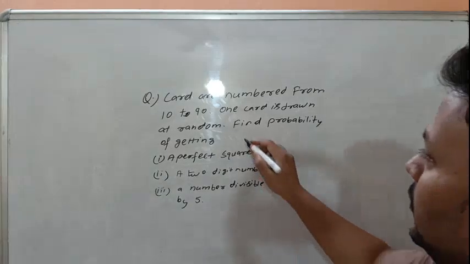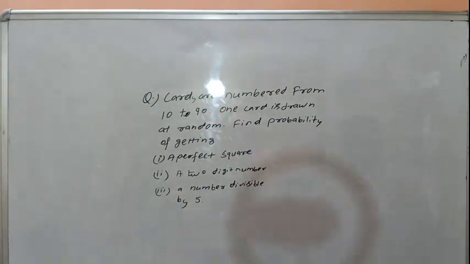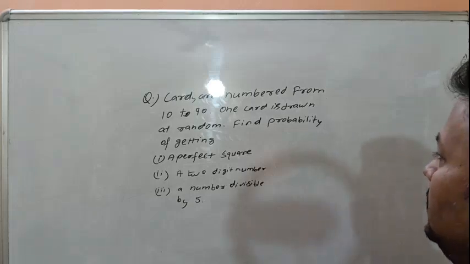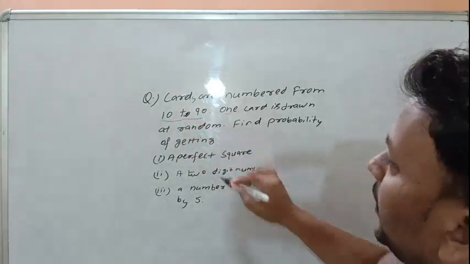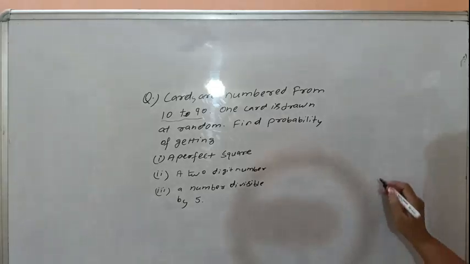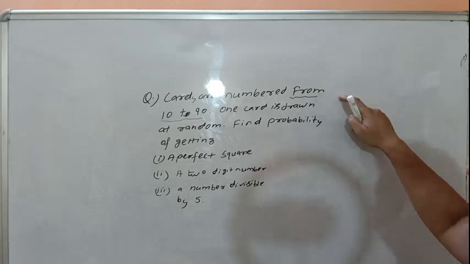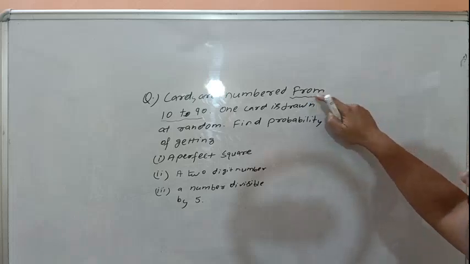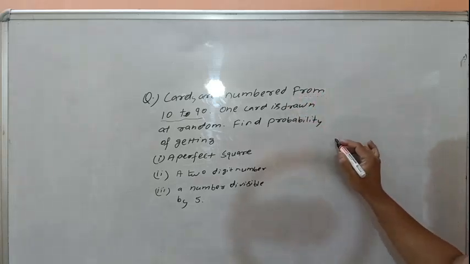Cards are numbered from 10 to 90. One card is drawn at random. Find the probability of getting a perfect square. First of all, we have to find how many cards. There are two types of questions: one is "from" and another is "between."